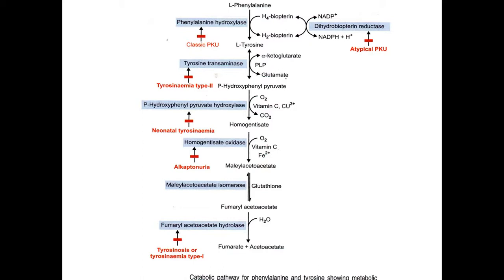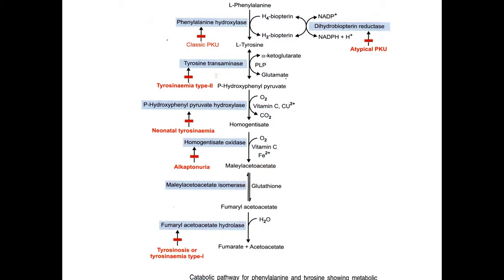So absence of the enzyme phenylalanine hydroxylase leads to accumulation of phenylalanine in the body. Phenylalanine in the body is immediately hydroxylated to tyrosine by the enzyme phenylalanine hydroxylase. Suppose this enzyme is absent or deficient in the body, what will happen? There is an accumulation of phenylalanine in the body. It leads to a condition called phenylketonuria. PKU means phenylketonuria.